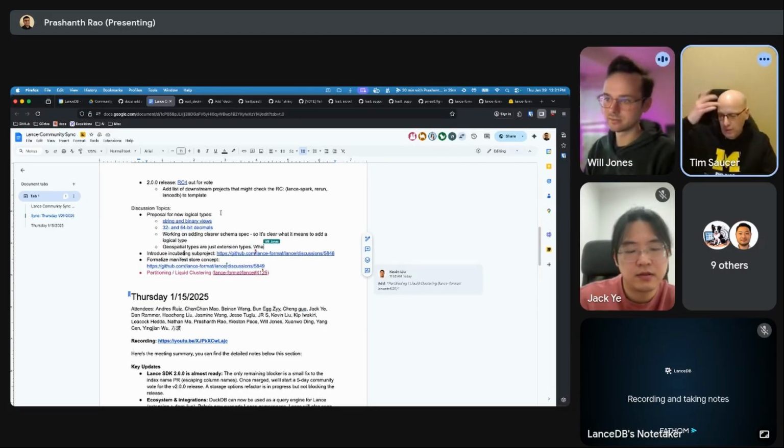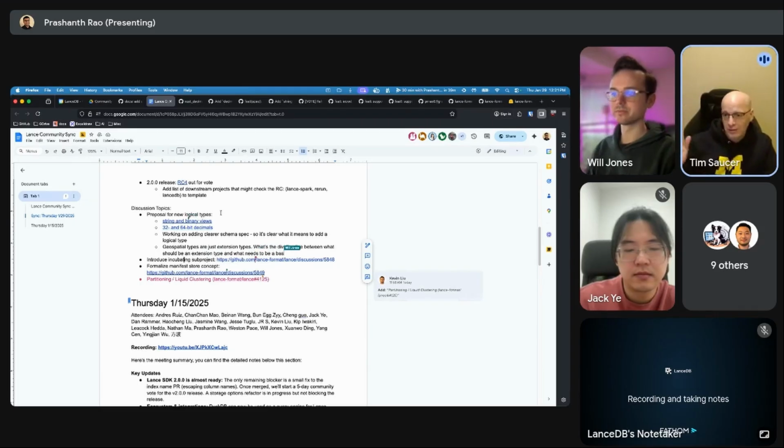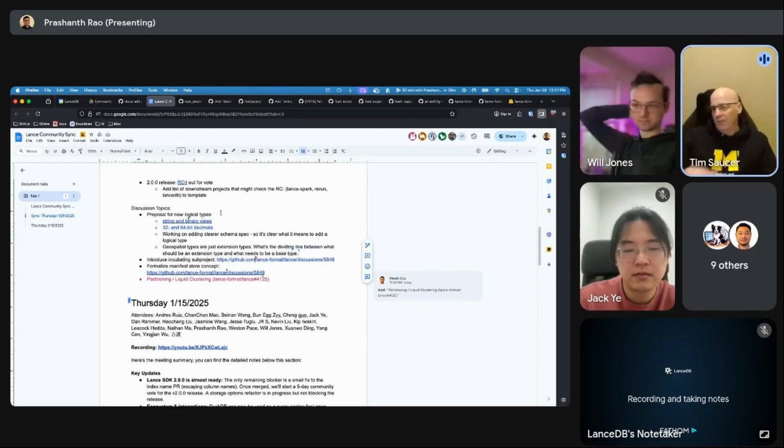And another: what is needed beyond just saying we'll take all of them and do them all as extension types on top of Arrow data types, and then we can just go to the Arrow schema type thing? Or you say, now we're going to take an opinionated view: these are specific types that should be explicitly supported, and anything else falls under generic extension types.